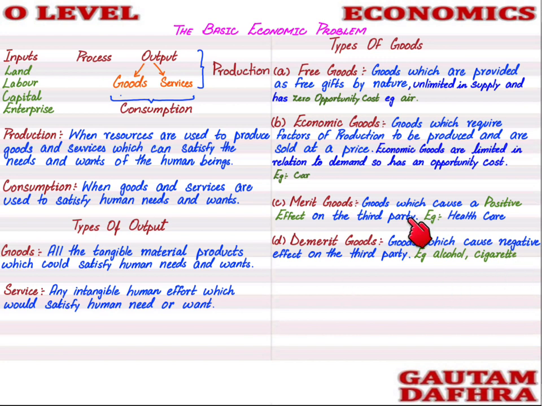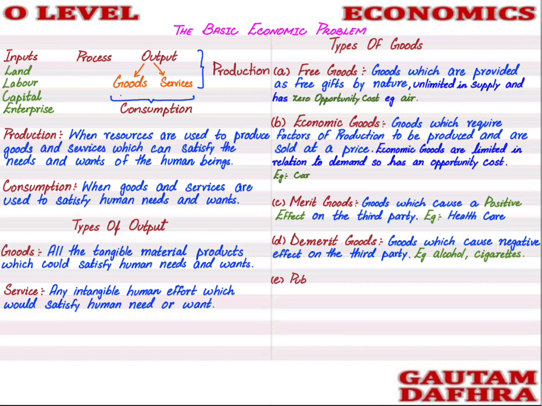His health will deteriorate, and the smoke caused by smoking will be a cause of passive smoking to the society. The society's health is also at risk. So demerit goods not only create a negative impact on the consumer, but on the society as well.